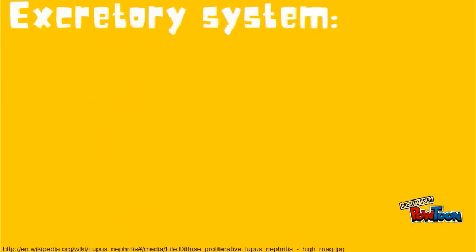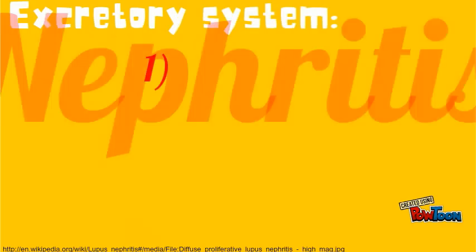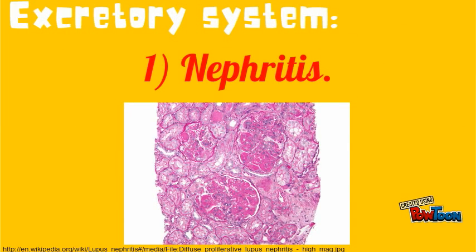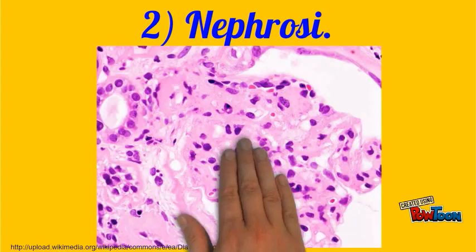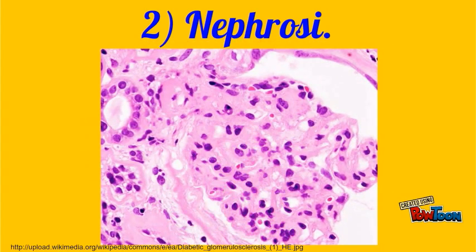Medical conditions for the excretory system. Nephritis. Nephritis is the inflammation of one or both kidneys. The result is pain at the start and body organ damage for continued diseases. Nephrosis, also identified as nephrotic syndrome. Nephrosis includes symptoms of swelling, protein in urine, low blood protein levels, high cholesterol levels, and elevated triglyceride levels.